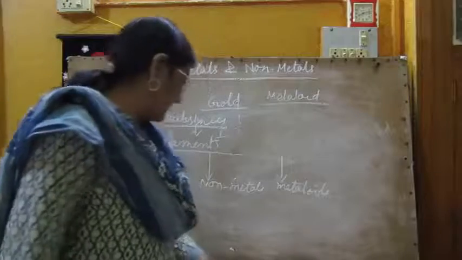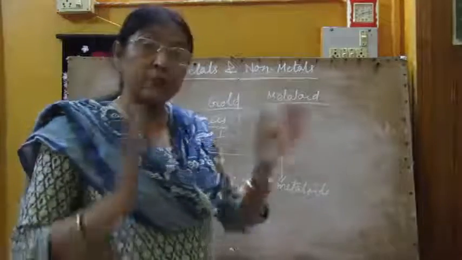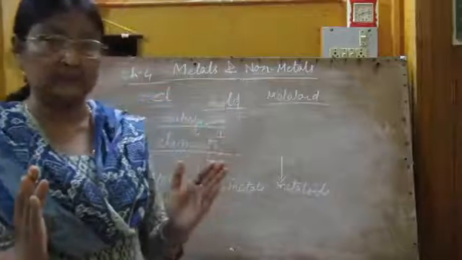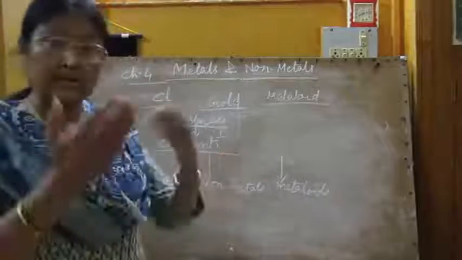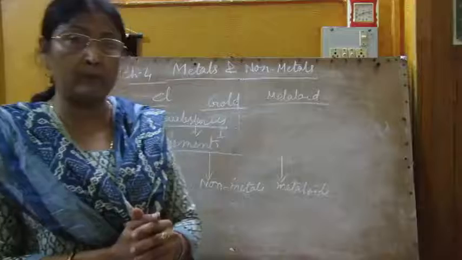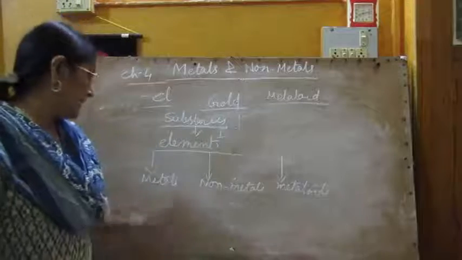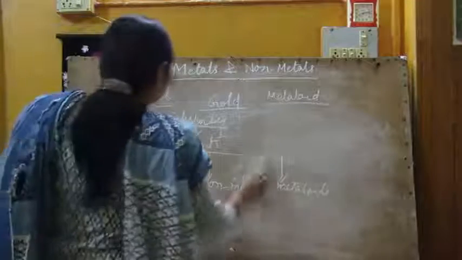First of all, metals. I am going to explain the physical properties of metals.